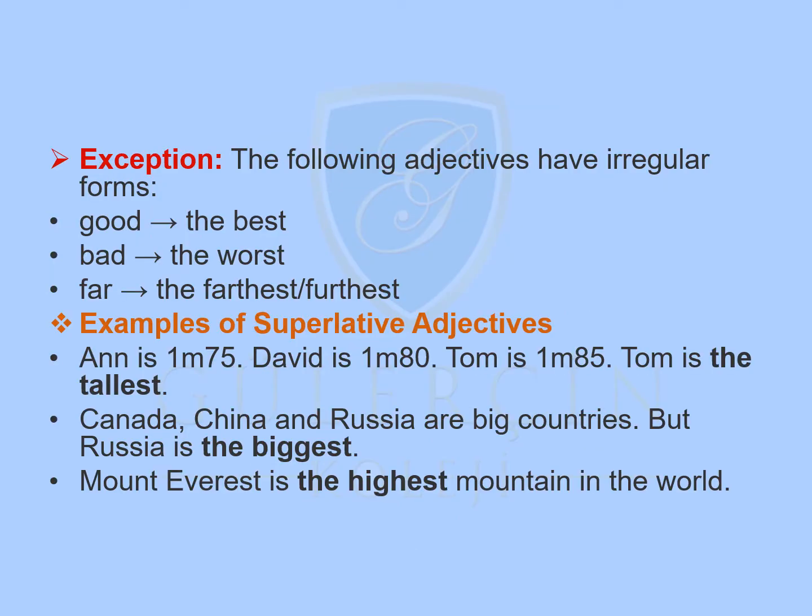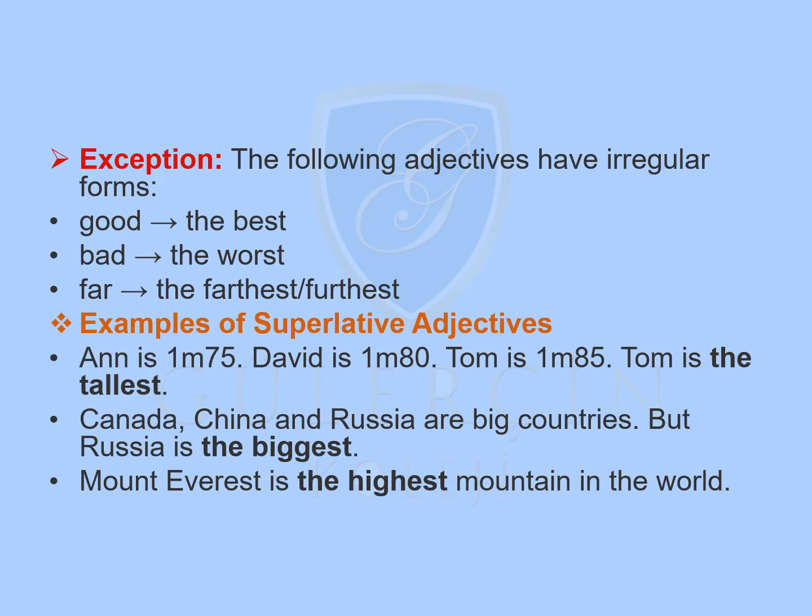But there are some exceptions. The following adjectives have irregular forms. Let's see. Good becomes the best. It changes. Bad becomes the worst. Far becomes the farthest or furthest. Examples of superlative adjectives. Let's see some sentences.